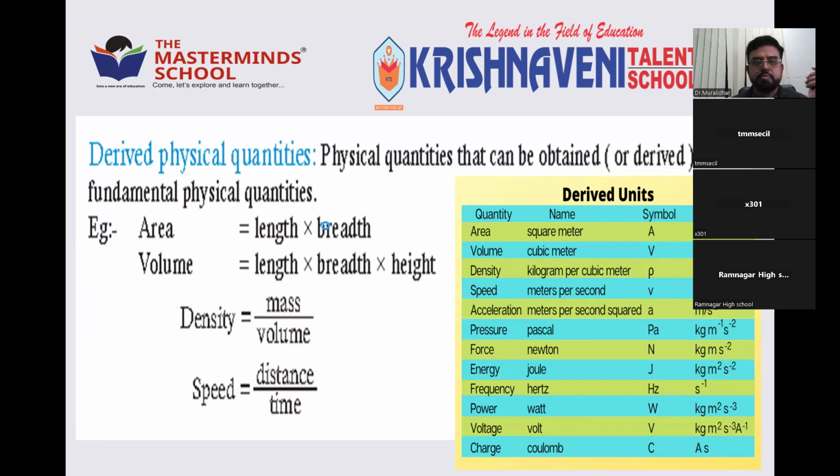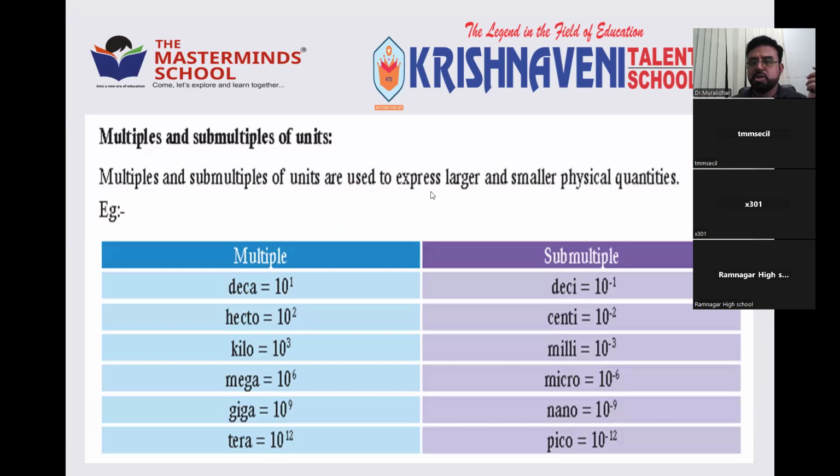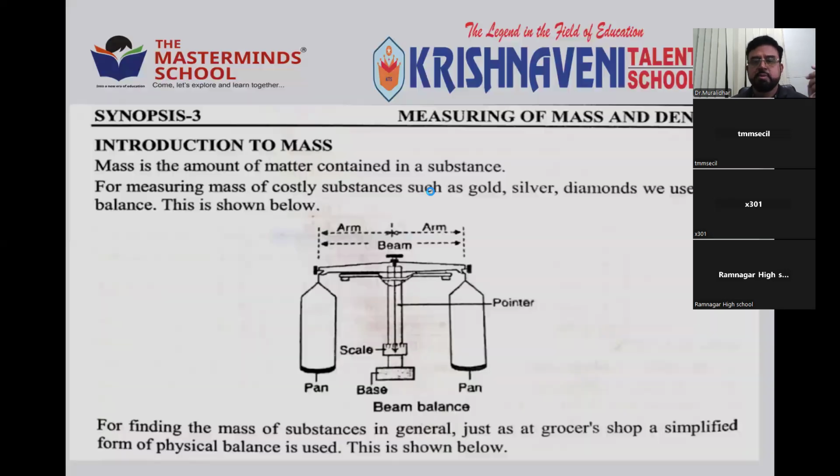Then we entered into how to measure. Units and rules we have seen already. We have seen the multiples and submultiples of the physical quantities and their conversions. A few conversions we have seen, from your material. Then in the last class we discussed the mass.